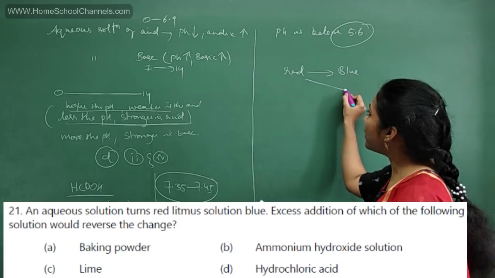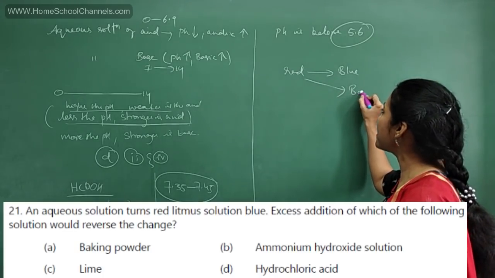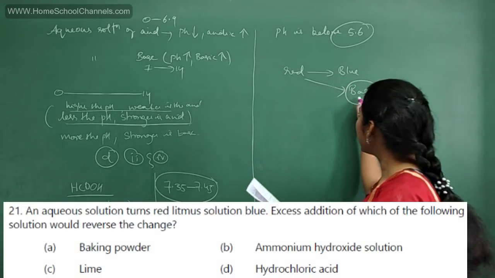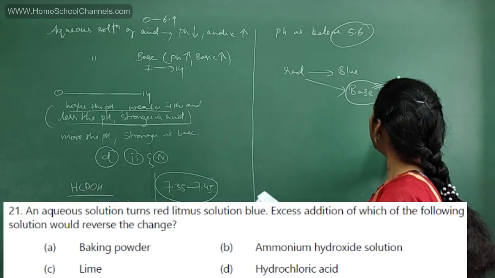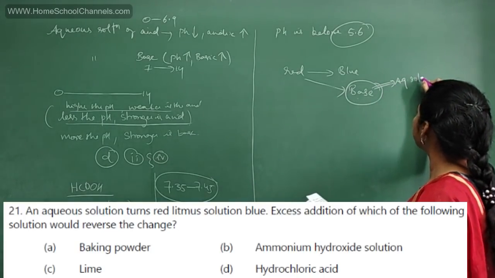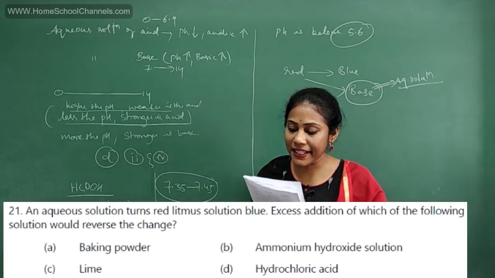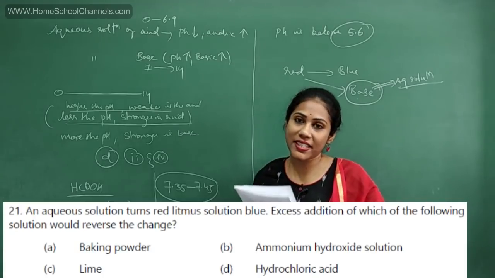That means which one can turn red litmus to blue? It is always bases. Bases will turn red litmus to blue. So that means that aqueous solution is a base, no doubt in that.